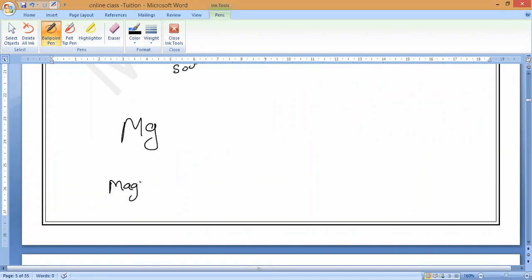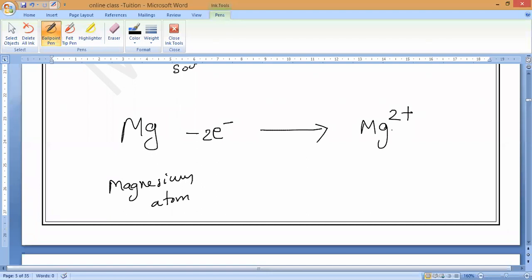By losing how many electrons? 2 electrons. It will turn into magnesium 2 plus. Again, we'll study how it forms. So this is called magnesium ion. Remember, guys.